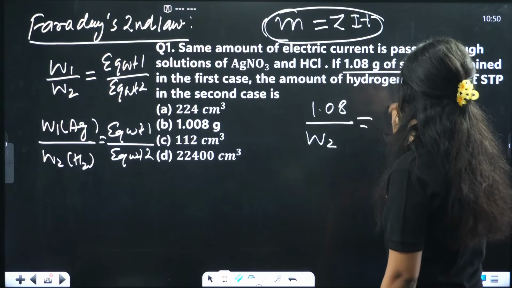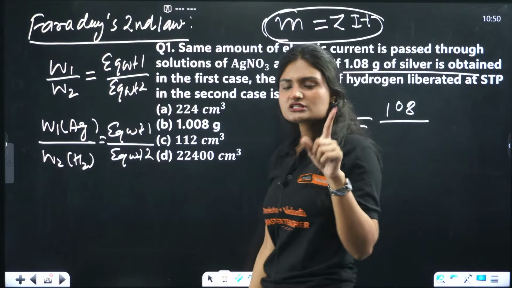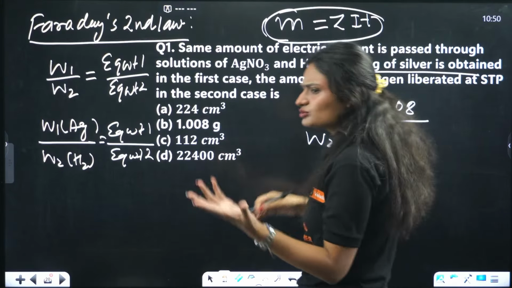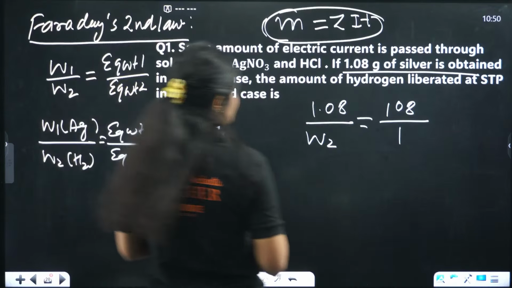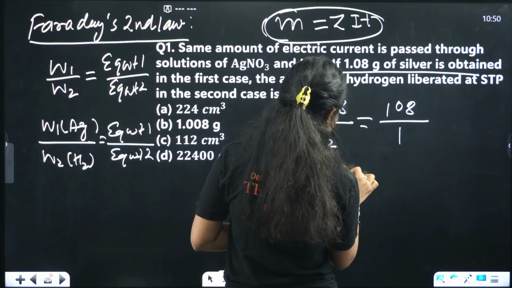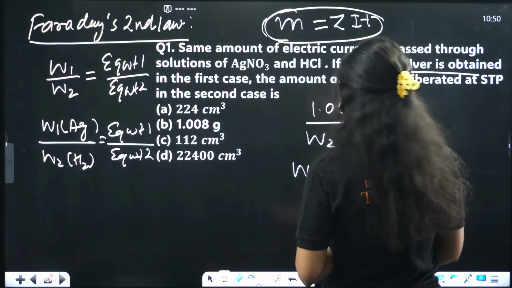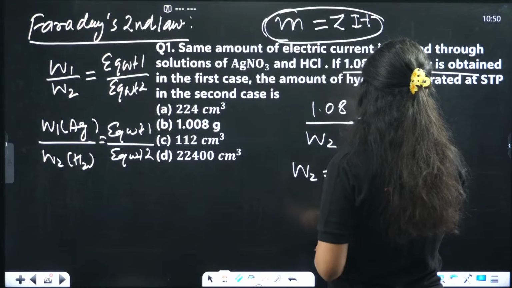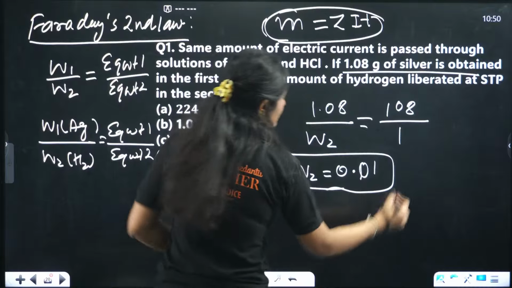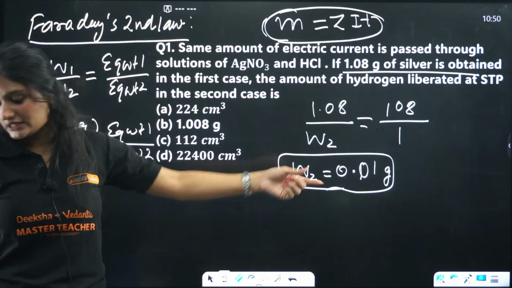Okay, equivalent weight of silver is 108 gram. The valency is 1. For silver, the valency is 1. So it will be 108 only. For hydrogen, it's almost 1 only, right? For hydrogen also, it's almost 1. So if we calculate it, the value will come out to be 0.01 actually. The amount of hydrogen deposited is 0.01 gram.